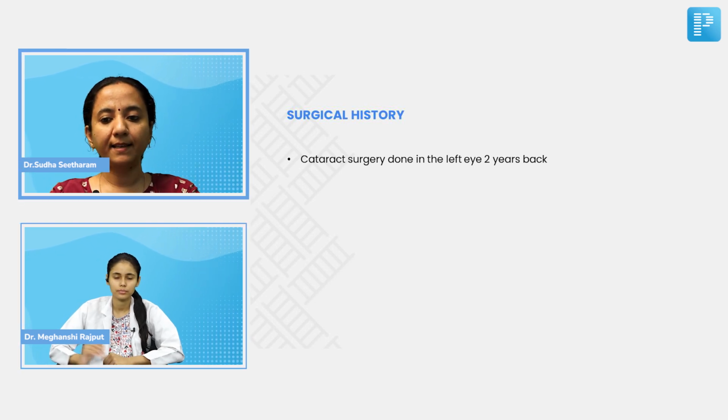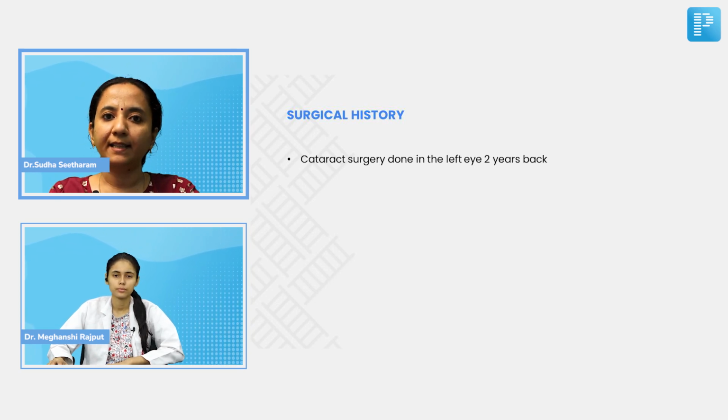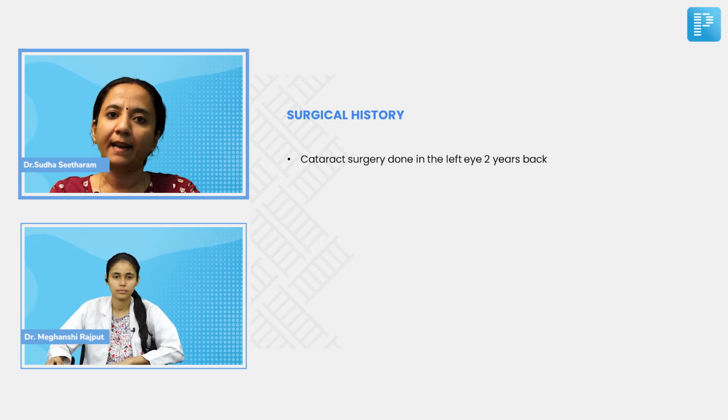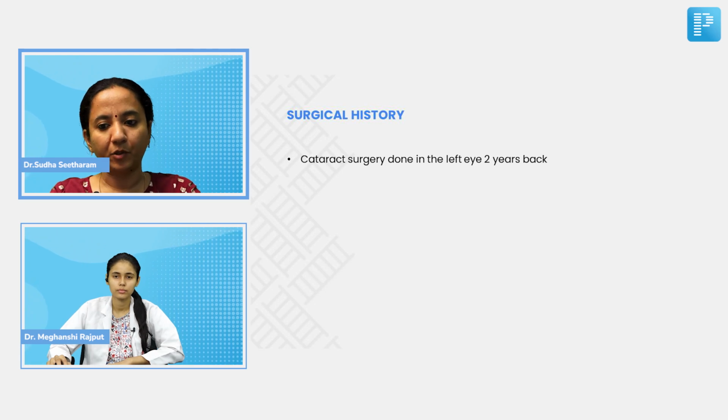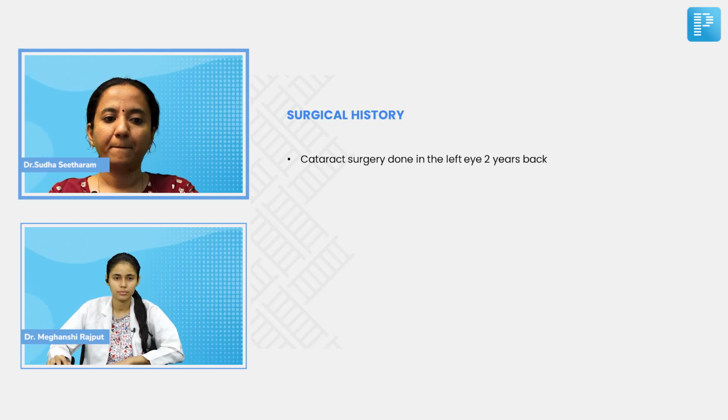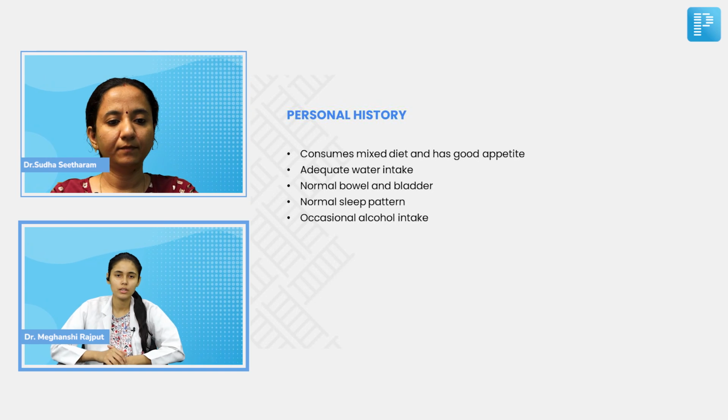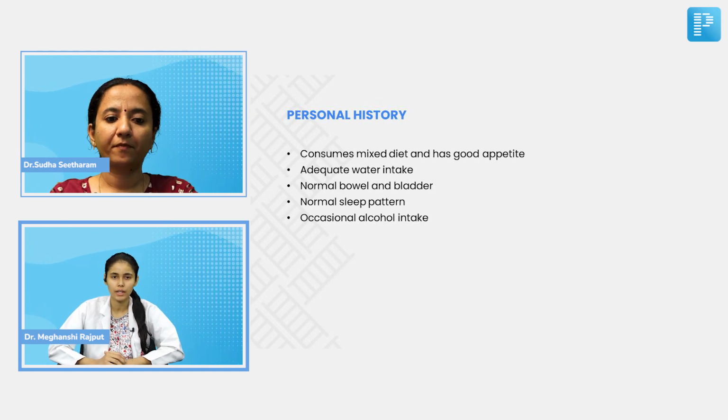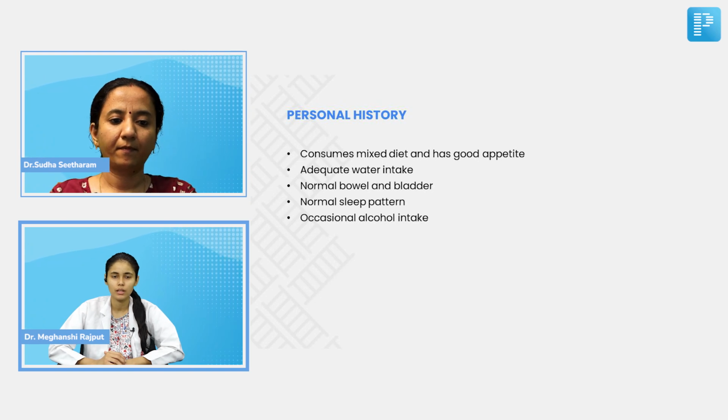Okay, so he has a history of surgery in the left eye for cataract, but he has no complaints in that eye as of now, and the problem with which he has come to us is in the right eye, in which no surgical procedure or any other procedure has been done so far. Yes, ma'am. Personal history: he consumes mixed diet and has a good appetite, adequate water intake, normal bowel and bladder habit, normal sleep pattern, and he has occasional alcohol intake.